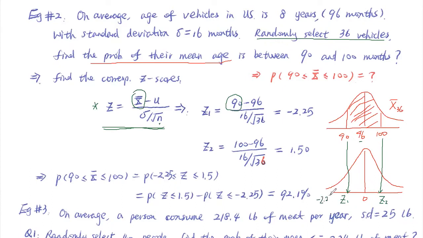It should be negative, is that right? If you consider that it's to the left of 0. Follow me? To the left of that 2.25. Similarly, we can plug the 100 here to find that Z2 is equal to 1.5. Follow me, everybody? So this 6.3, in a way, is easy because you can understand it that way.